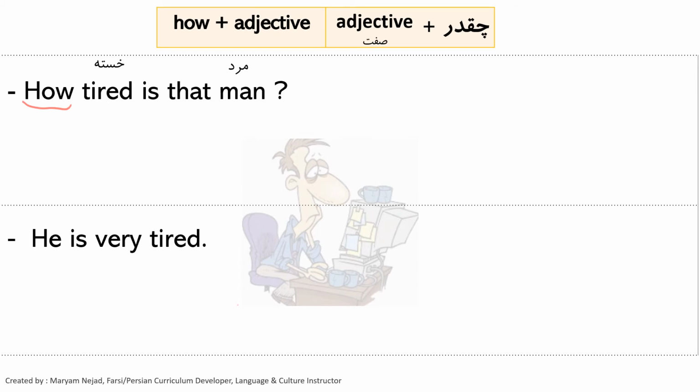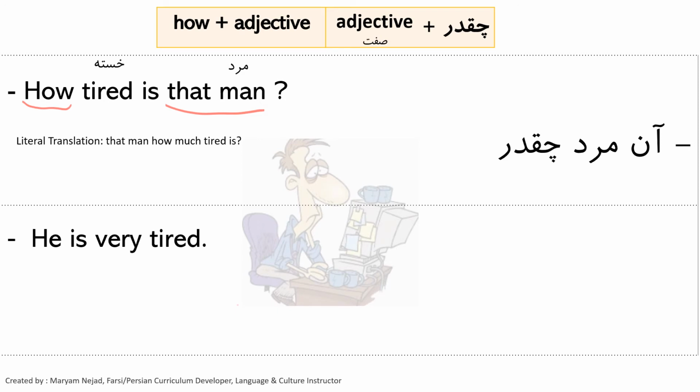In order to start the sentence, we need the subject. So what's the subject? It's that man. So literally, we need to say something like that man, how much tired is. آن مرد چقدر خسته هست. The informal of آن is اون, and خسته هست, the informal becomes خسته است. We have already learned this in one of the previous lessons. So this sentence in informal is اون مرد چقدر خسته است.